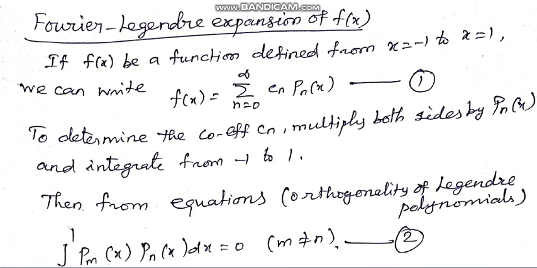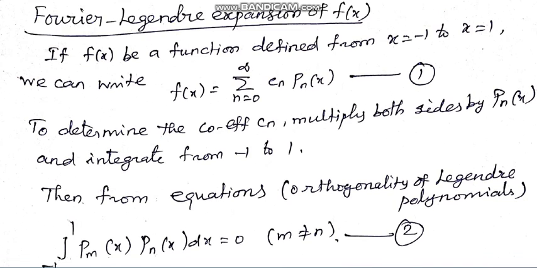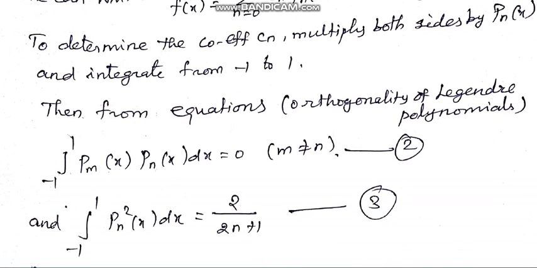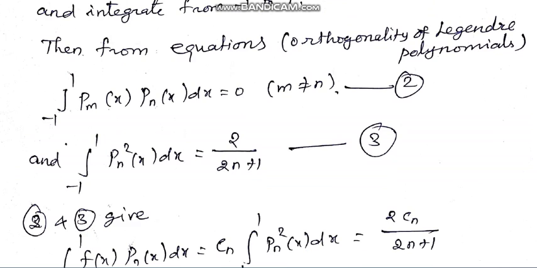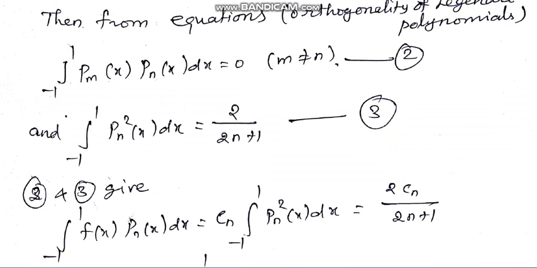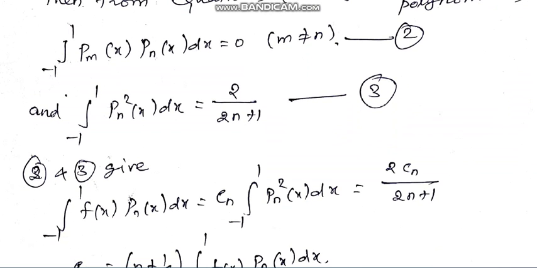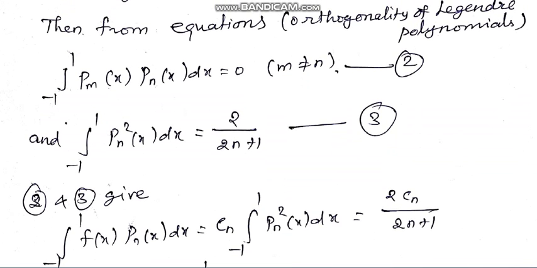This is equation 1. To determine the coefficient Cn, multiply both sides by Pn of x and integrate from -1 to +1. Then from the orthogonality of Legendre polynomials, for the first case, m not equal to n, it becomes 0.